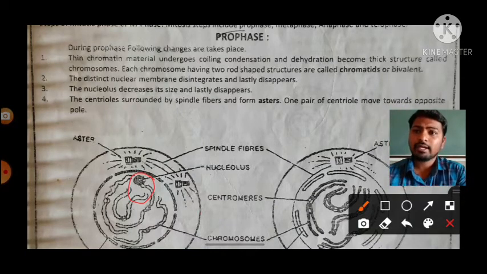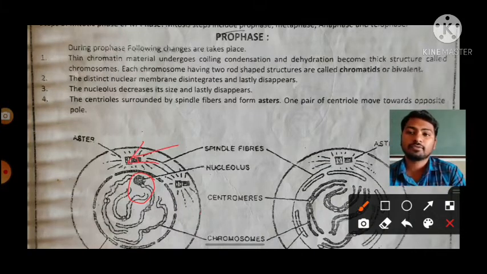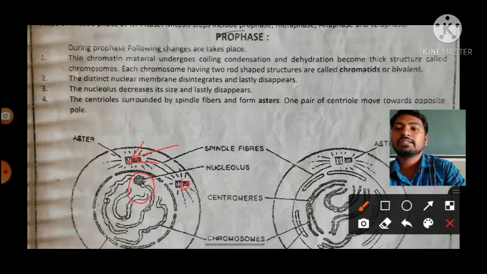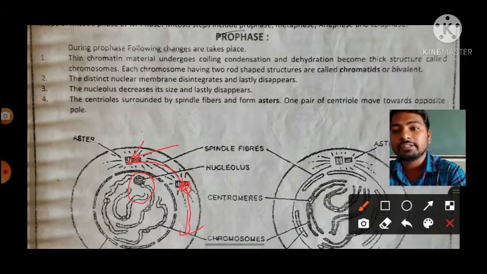Here you can observe the centrioles. See, these are the centrioles. It is the first centriole and it is the second centriole. Actually there are two pairs. Among the two pairs, one pair of centrioles is present at one pole, and another pair of centrioles starts to migrate from one pole to the other pole, in the downward direction.